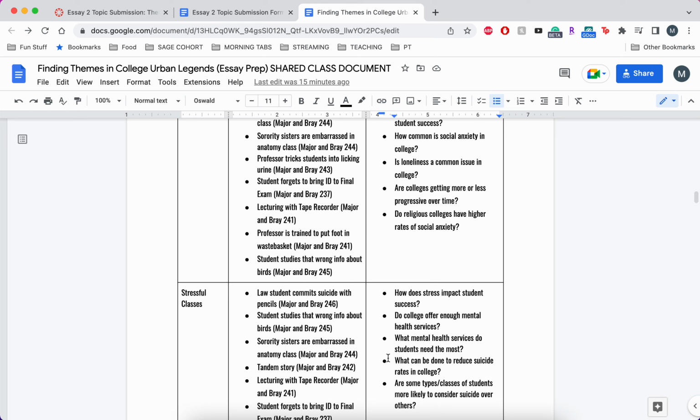So get this done, submit it, and once that's done, that will be your topic for Essay 2. And for the next part, I'll explain how we're going to actually use all this information. So don't stress about that yet. For now, just choose your themes, your research topics, and your stories, and then I will explain what we will do from there.